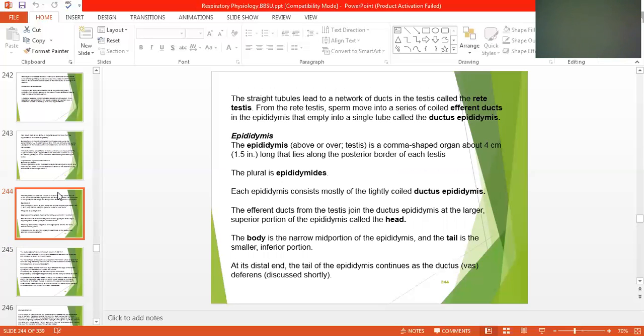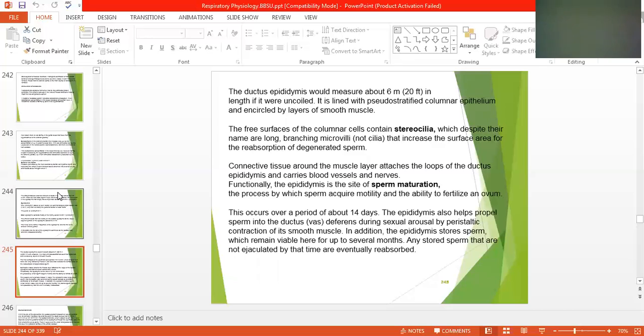As we have mentioned, it's only 4 centimeters, but if you uncoil it, it is about 20 feet long or 6 meters. The free surface of the columnar cells contains stereocilia, which, despite their name, are long branching microvilli, not cilia. They increase the surface area for the reabsorption of degenerated sperm.